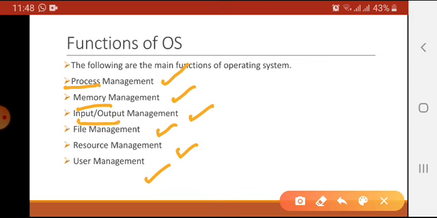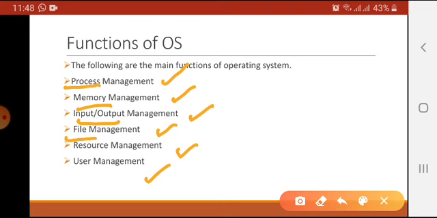Then input output management means it will be managing all the input and output devices that are attached to the computer. It will assign the respective input or output devices to the processes when they are required or needed. The next one is file management. It allows us to manage our files, like we can create file, rename file, delete file, and there are other functions which are available under the file management.